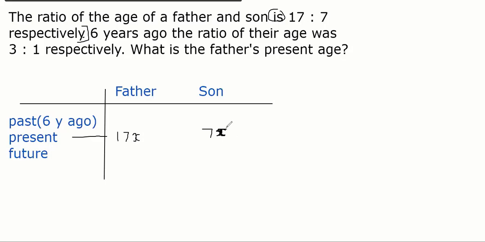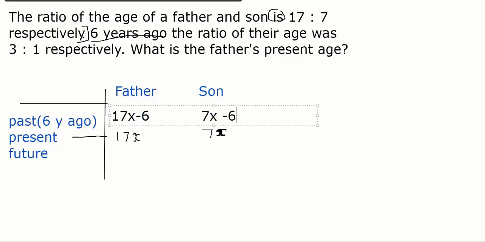So similarly, if I say father's present age is 17x and son's present age is 7x, tell me, 6 years ago what would be the age of father? Not 17, Maitreya, 17x. If it is 17, it becomes 17 minus 6, right? So similarly, if it is 17x, it becomes 17x minus 6. The concept should remain the same. If the age is y, it becomes y minus 6. Similarly, if son was 7x today, what is son's age 6 years ago?